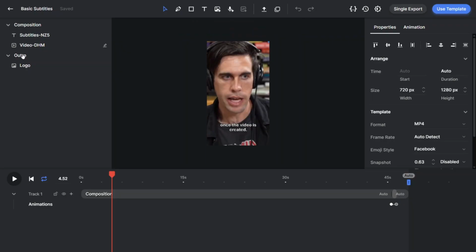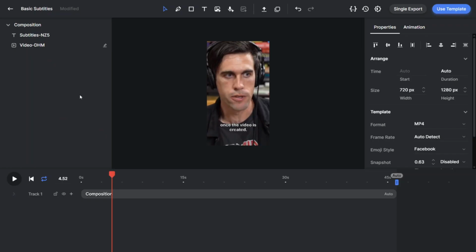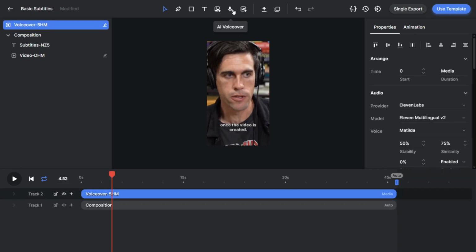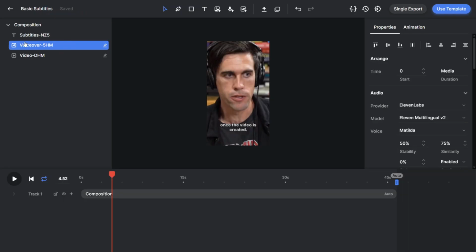Now let's delete this logo because it's not associated with what we're doing here. Let's add a dynamic voiceover that will be sent from our workflow. So click here on AI voiceover. When you click on it, make sure you drag it and it should be inside the composition. As you can see here, the voiceover has got a name, voiceover 5HM, and the video has a name.